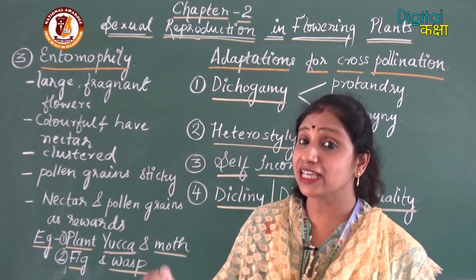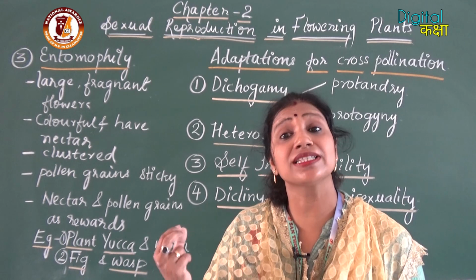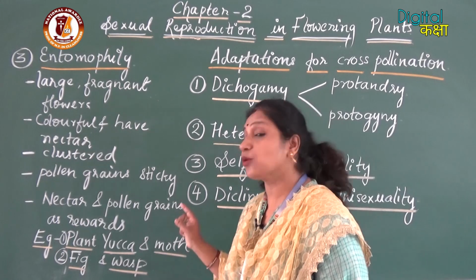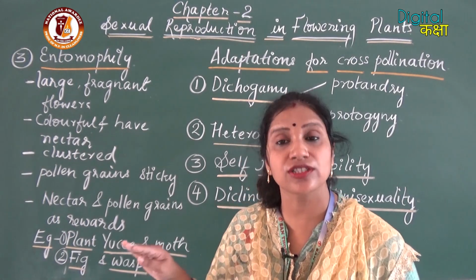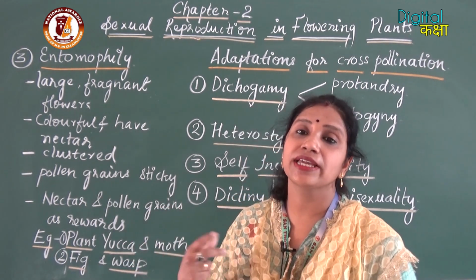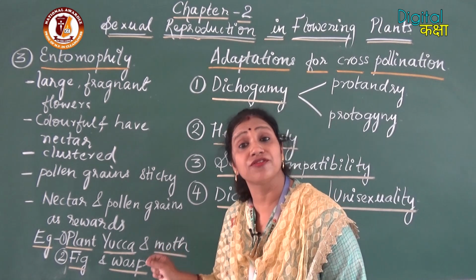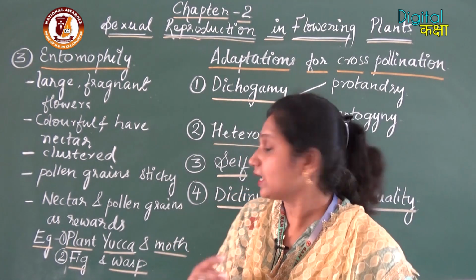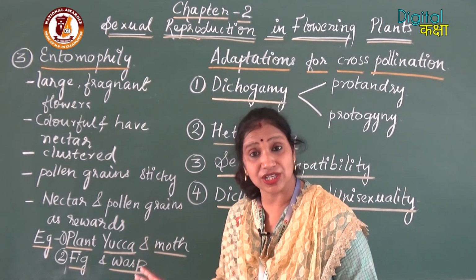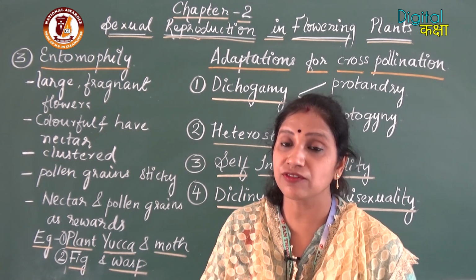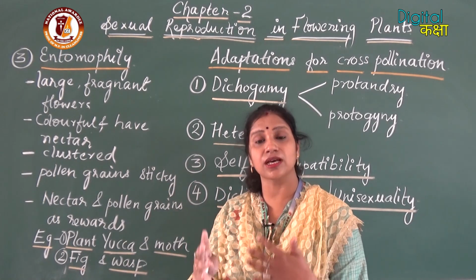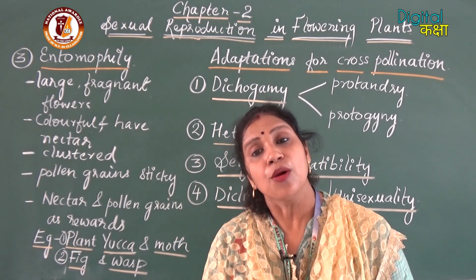At that time, the stigma of the female flowers are reaching the sterile flowers. So what will happen? The pollen grains which are stuck on the surface of the wasp get attached to the stigma, or fall on the stigma of the female flowers. So in this way, this wasp aids the pollination in fig. So they have a special inflorescence called hypanthodium inflorescence, in which male flowers are present on the top, sterile flowers in the middle, and female flowers at the bottom.